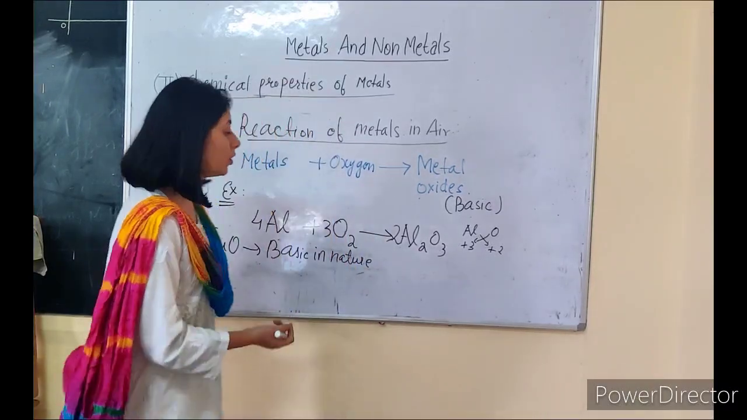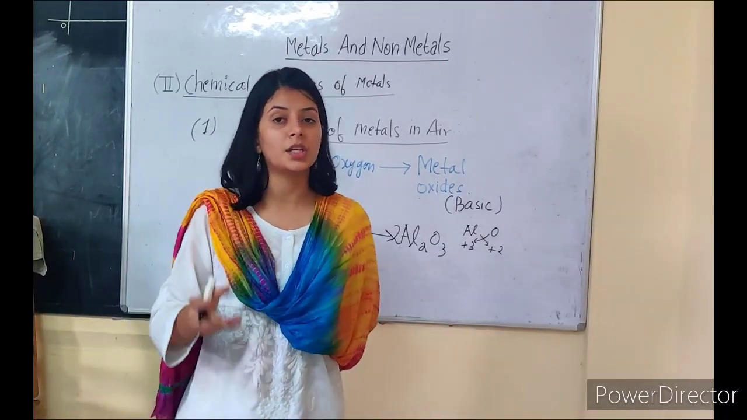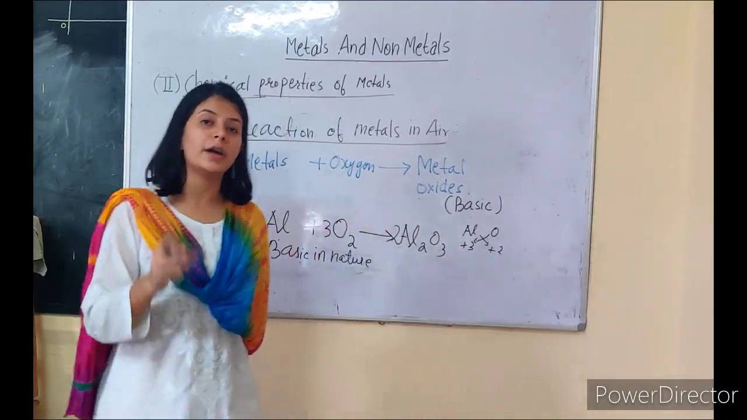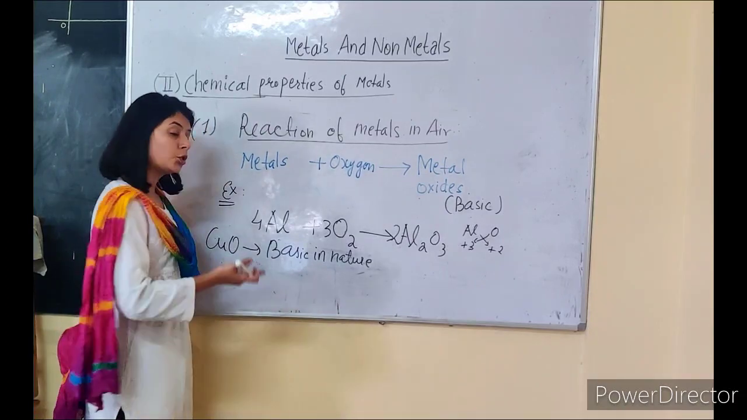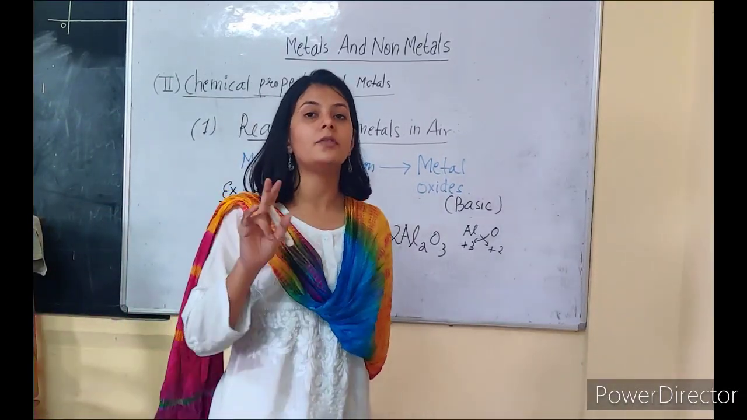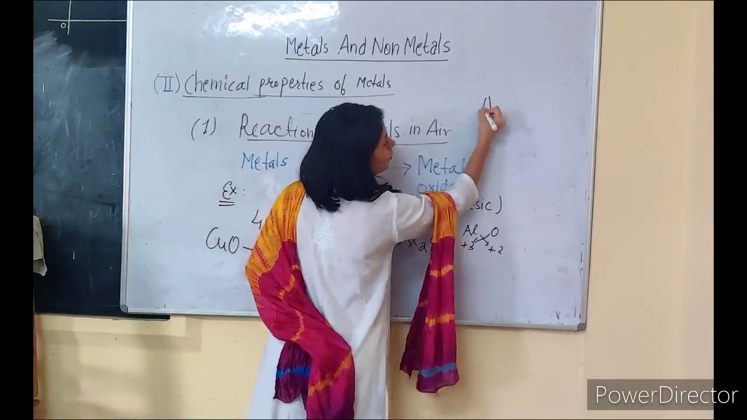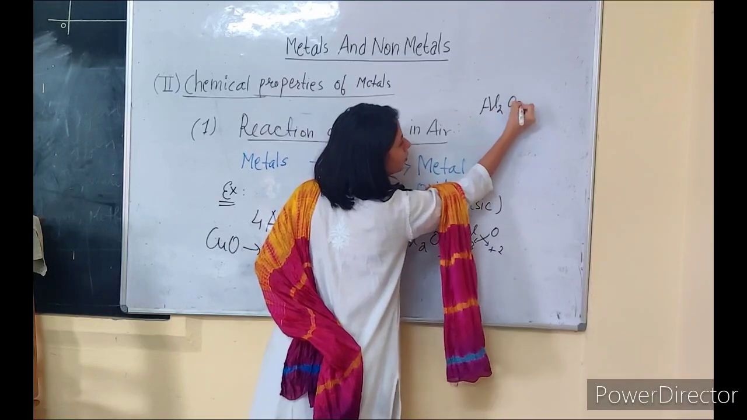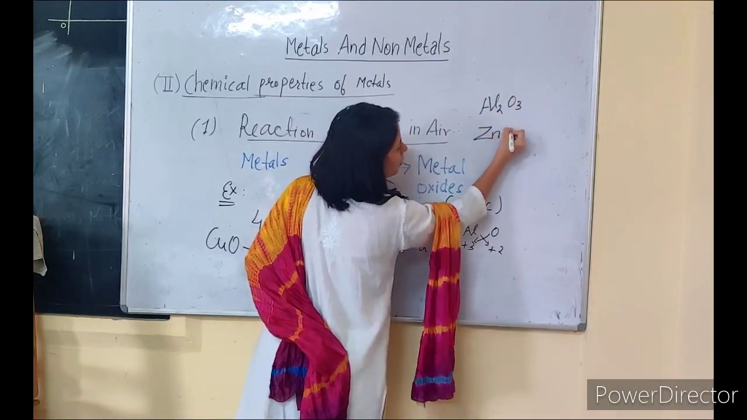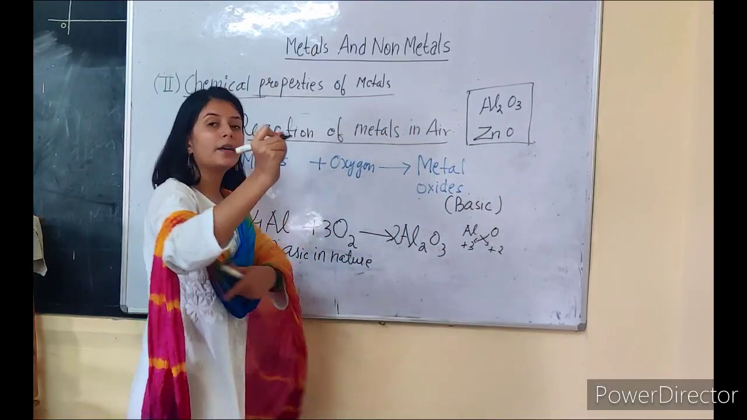Okay, the moment you get oxides, you will perform a litmus test, and on the basis of the color change that is produced, you will be able to identify their nature. So usually all metallic oxides are basic in nature, but again we have two exceptions here. The exceptions are aluminium oxide, that is Al2O3, and zinc oxide, which is ZnO. So these two are exceptions.